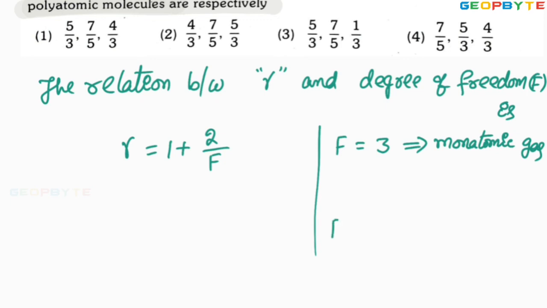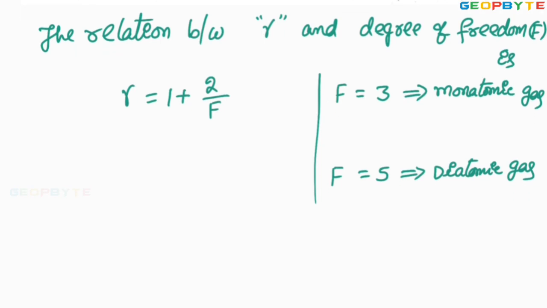Degree of freedom F equal to 5 for diatomic gas. Similarly, degree of freedom F equal to 6 for triatomic gas.